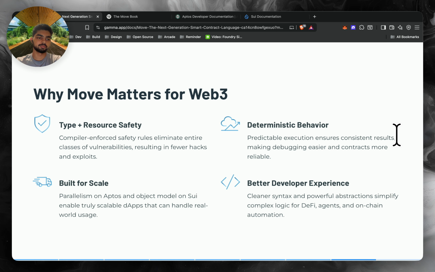Why does it matter for Web3? Move brings type safety and resource safety. That means fewer hacks, deterministic behavior, which equals predictable execution, and parallelism on Aptos and the object model on Sui, so that we can create scalable DApps. We get a cleaner developer experience for complex logic to build DeFi agents and on-chain automations. In short, we can say that Move makes smart contracts safer, faster, and more expressive, ideal for the next generation of Web3 protocols.